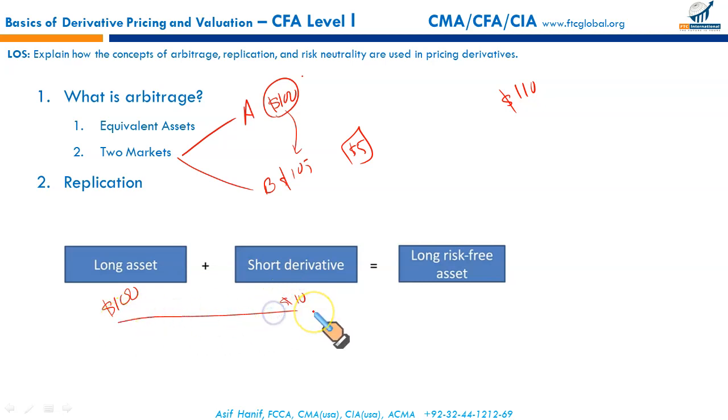So either you can do this, or you can simply take your $100 and invest at 10% risk-free to generate $110. So either you hold the asset, you sell a forward contract which will give you 110, or alternatively you can go in a riskless way. You can invest $100 at 10%, so you generate 110. And we are assuming there is no storage cost at the moment, at least. So in this case, you can see, since the payoffs are identical, then the present values of these two must be identical as well. This is called replication.